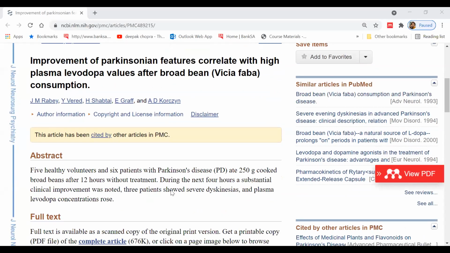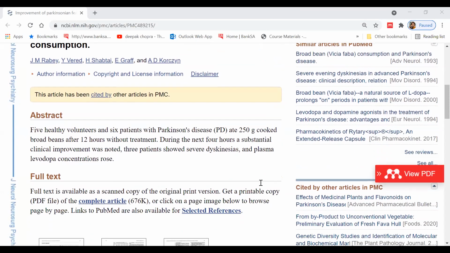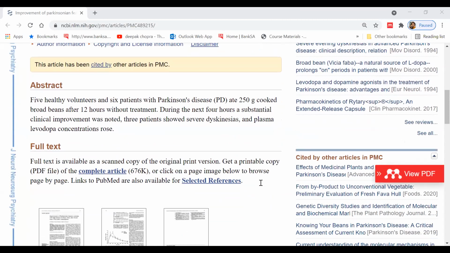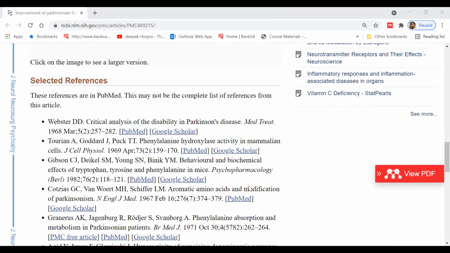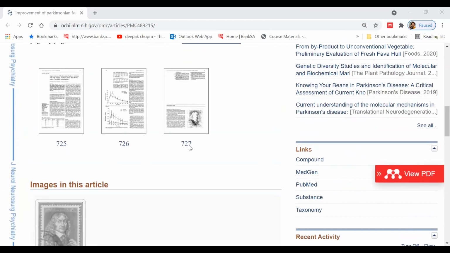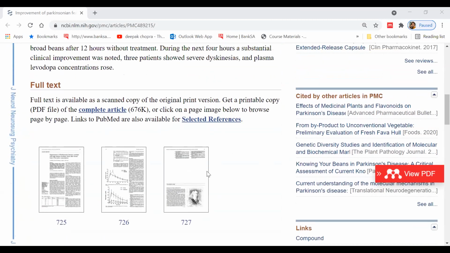So this is the article which was conducted on just 5 healthy volunteers and 6 patients with Parkinson disease. And they were given about 250 grams of cooked broad beans after 12 hours without treatment. This is just an abstract of this particular research.